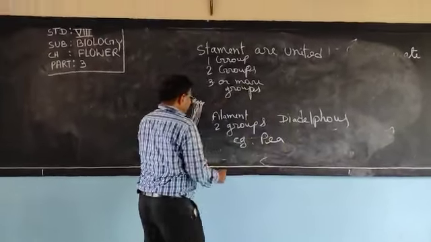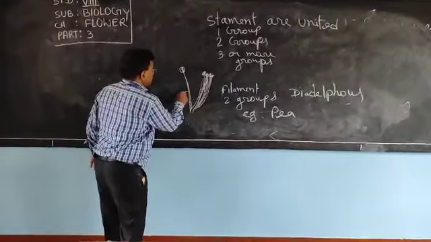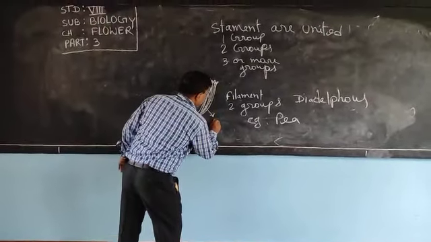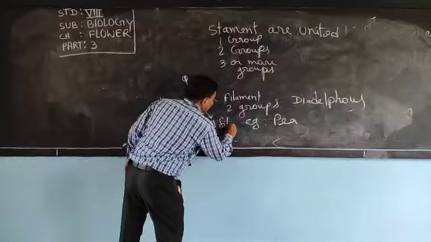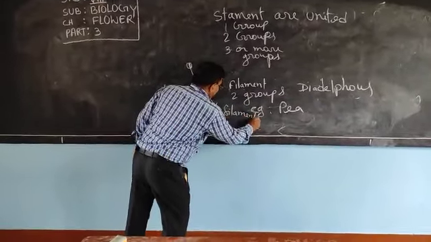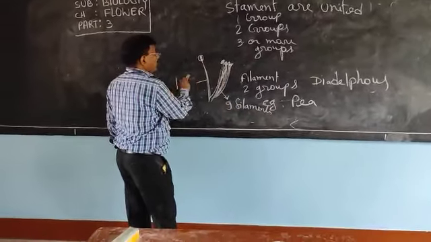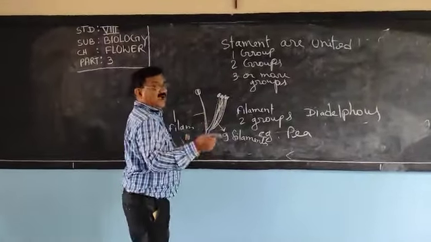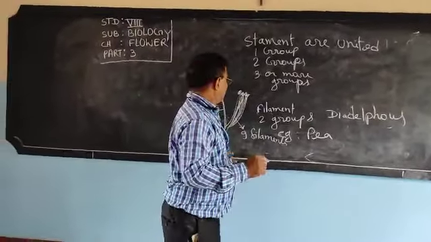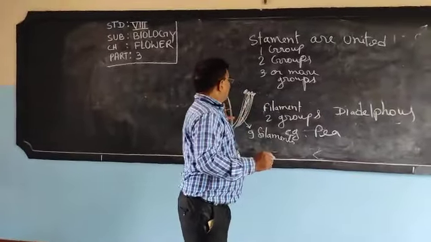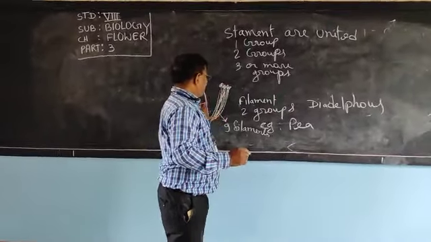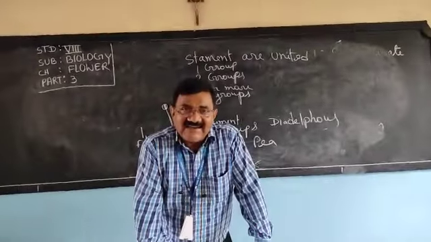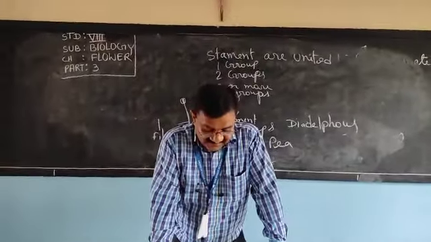See here, these are two groups. In one group, one filament, and in the next group, 9 filaments. Here, 10 filaments are there. In one group, 1 filament, and in the other group, 9 filaments. These filaments are united in two groups, then it is called didelphous, and the example is pea.